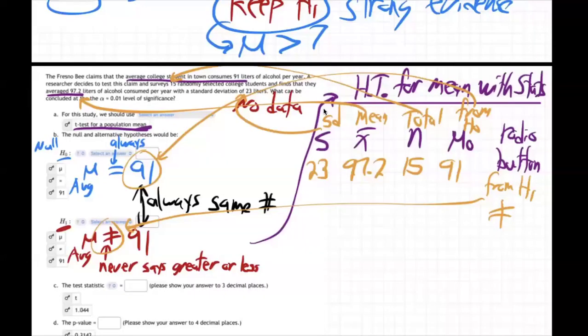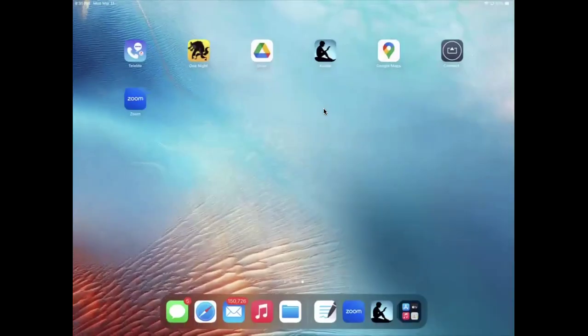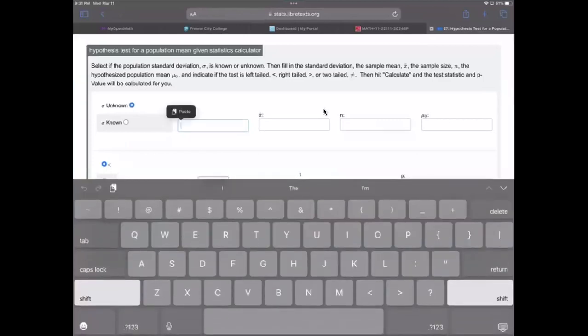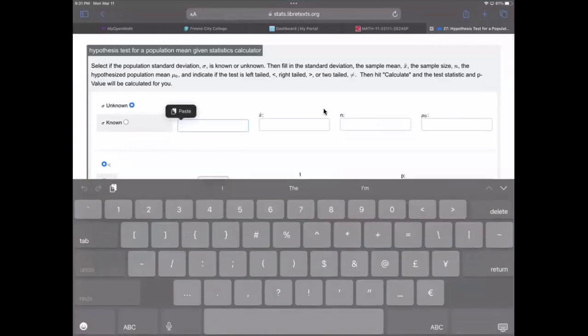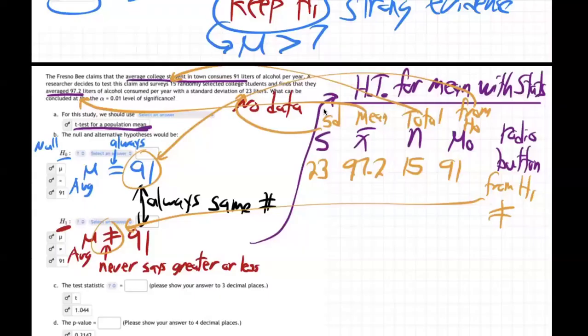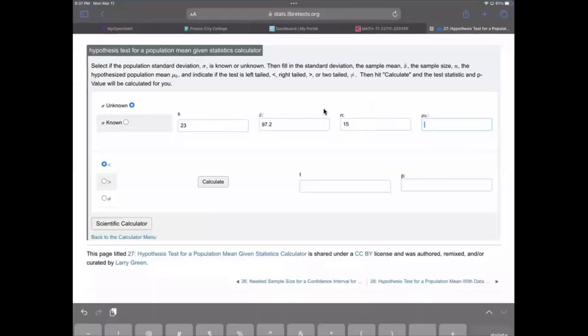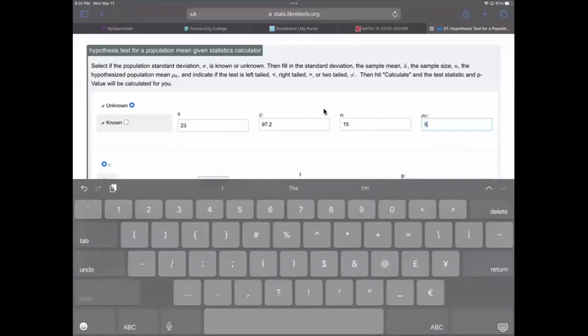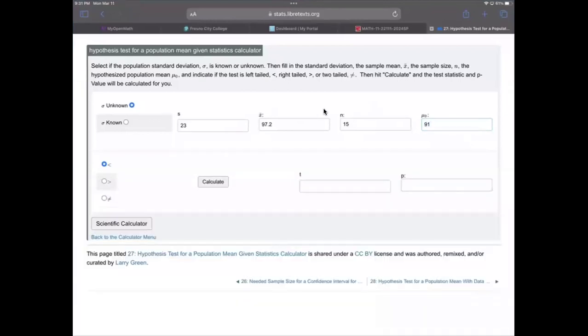S is 23, 97.2, 15 for n. Mu zero was, I forgot. Mu zero right there, 91, not equal. So 91. And then the radio button, I've got to choose the not equal. See, I'm going over here with the radio buttons, choosing the not equal one. There we go. So put the numbers in, got them all in there, calculate.